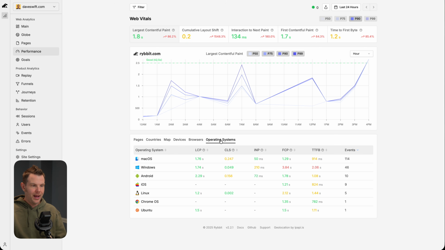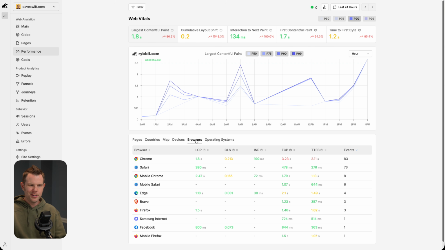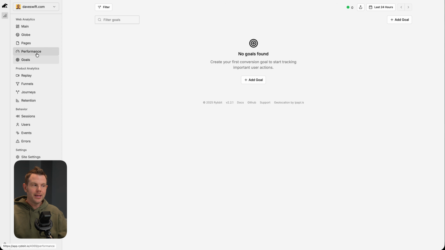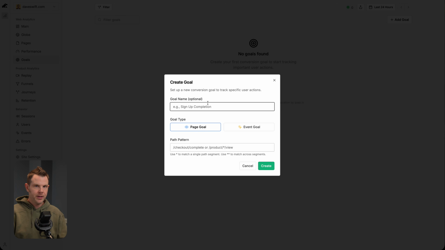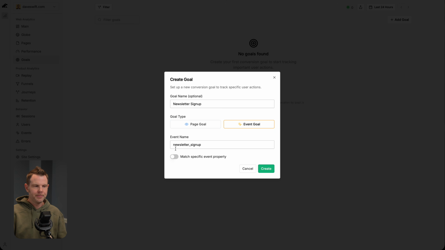You can even do it by operating system or browser to just know if certain devices are hanging on your website. That's super helpful. Now, once you set up event tracking, you can configure goals. So just head over to goals and hit add new, give it a name, choose the goal type. This could be a page goal. So if you have a thank you page you want people to land on and track users who do that, go ahead and configure that. Or it can be an event goal like a newsletter sign up. So I'm going to create this goal.